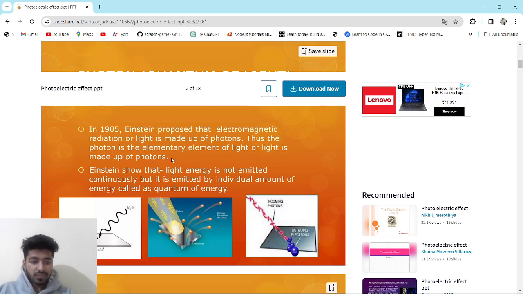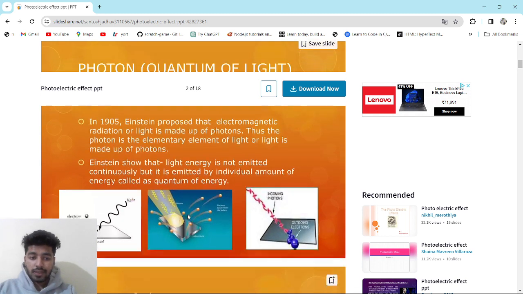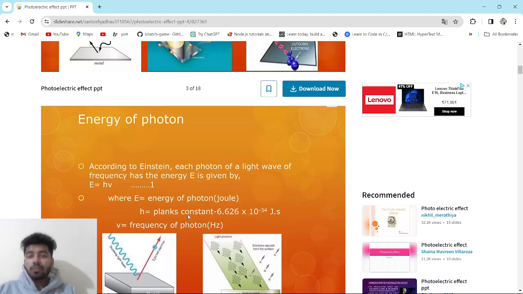Einstein showed that light energy is not emitted continuously, but is emitted in individual amounts of energy called quanta of energy. That is clear.